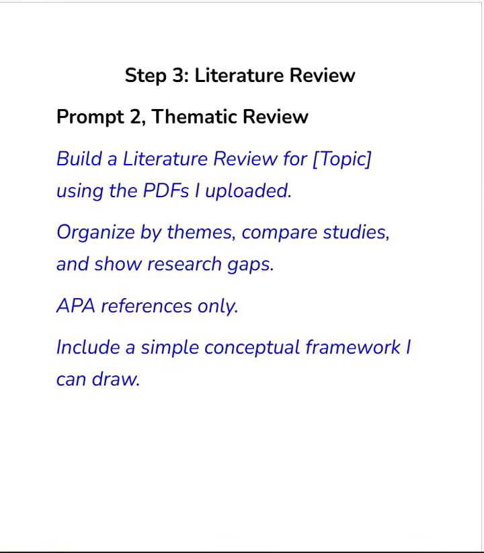Now, this is step three, doing a literature review. This is the prompt you use for thematic review. So for you to do this one, you will upload those sources. Because in literature review, you are reviewing journals, you are reviewing other people's documents. You upload it. Now, using this prompt, it's telling you organize by themes, compare studies, and show research gaps. APA reference only. Include a simple conceptual framework I can draw. So if you don't want to do that, you can remove that part. The APA, you can change it to MLA, depending on your own department, or Chicago, right? So yeah, now let's move on.